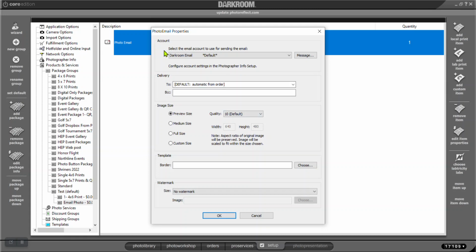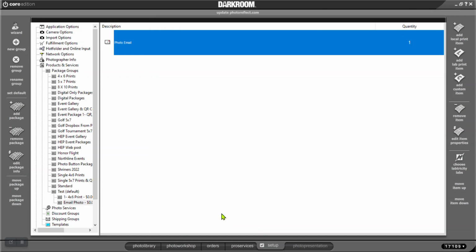You can tell it what size. Like that other one that I just sent to my email was very small. I normally just do it full size because I'm giving them a digital copy. You don't have to put anything down. Like if you got a border or anything like that, you don't have to put that border down here. This is kind of confusing. What happens is if you do, it tries to overprint the one that's already there. So I'll give you an example of that.